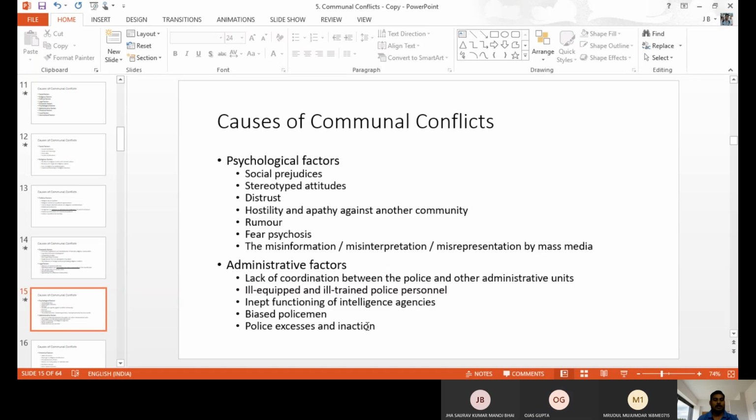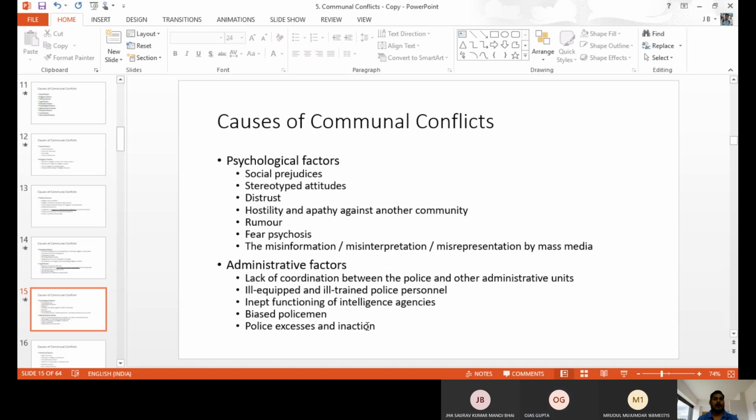And rumors, false things. When rumors spread, people also believe the rumors. That is a psychological reason. They believe and they will act for the people. That is because of rumors, psychological factors for communal violence.